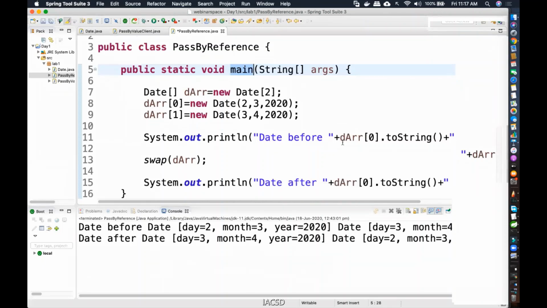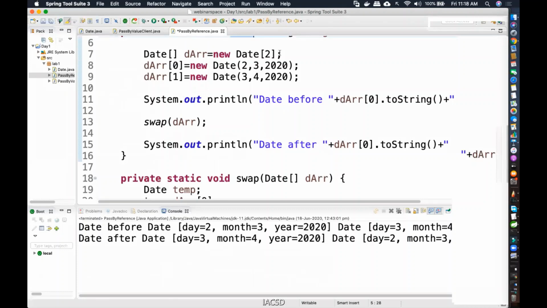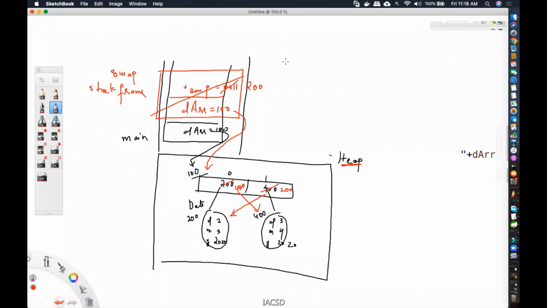But some people might ask, even without using an array, can I swap it? Yes, you can, but that is going to be a tedious affair. How do I do that? Suppose imagine this particular array did not exist, and we had our normal D1 and D2 pushed into the stack, just like pass by value. D1 is pointing to this object. D2 is pointing to this object. That's all we have. We don't have the array.